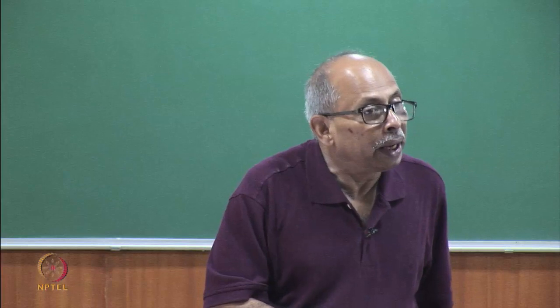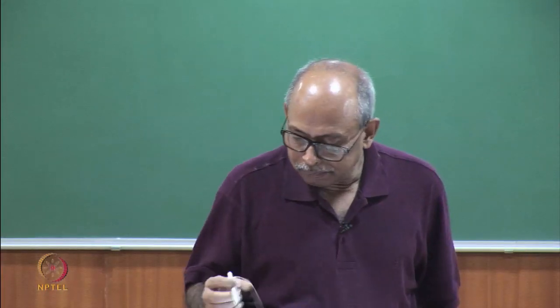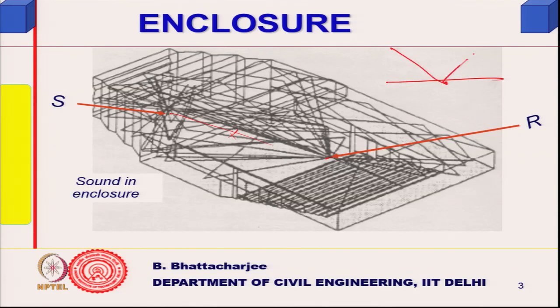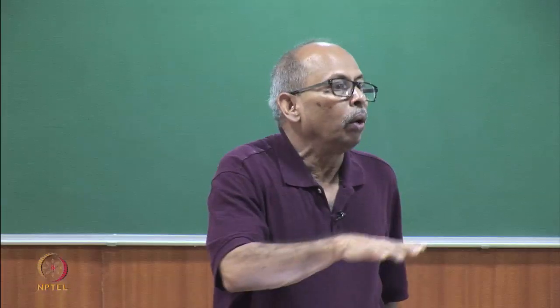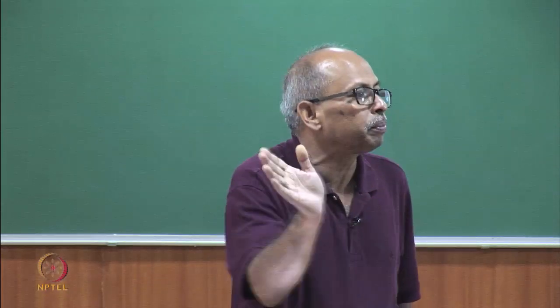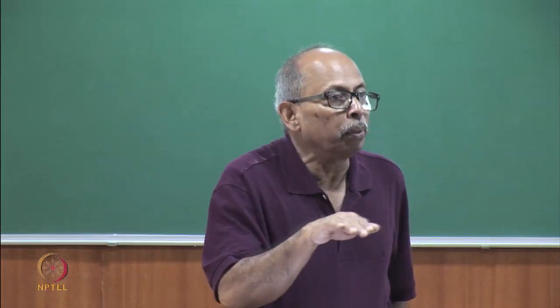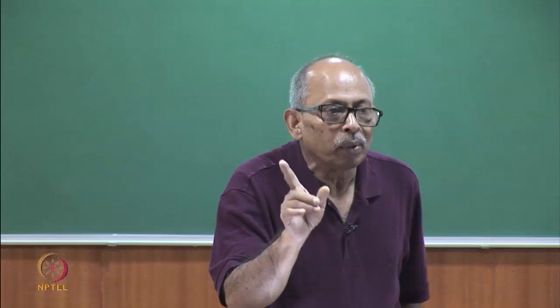Since it comes from all directions, we call it diffused, because specular means something like this, specular reflection, right. Diffused means it will go in all directions. For example, light on a matte or rough surface will spread in all directions, while on a mirror or polished surface it will go in only one direction.